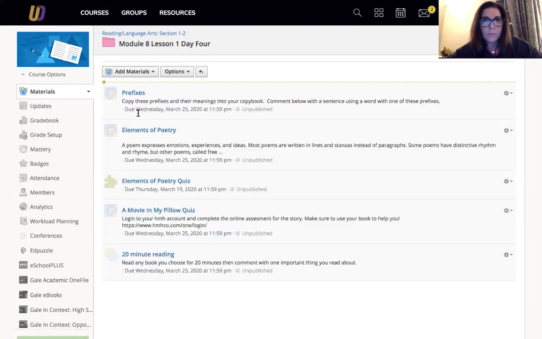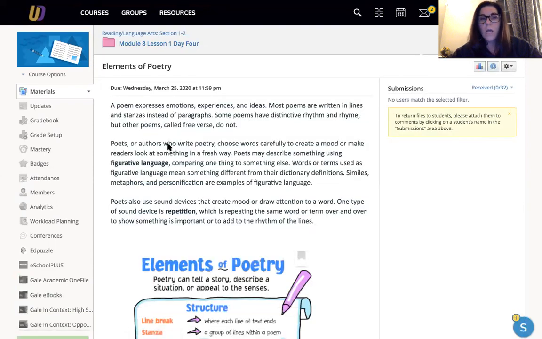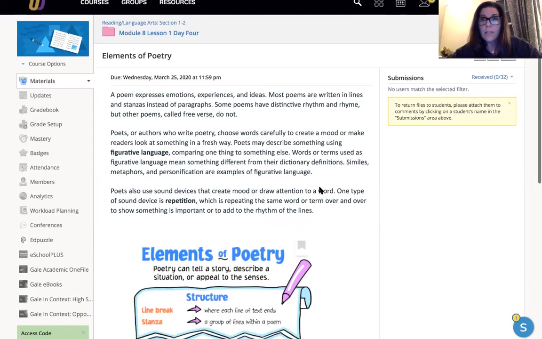Okay, so after you do prefixes, our skill today is on elements of poetry. Poems express all kinds of things like emotions, experiences, and ideas, and a lot of them are written in lines and stanzas. They're not written in paragraphs the way stories are. Some of them have rhyme and rhythm, and others don't. They're called free verse. Okay, so poets and authors who write poetry, they choose their words carefully to kind of make a mood or to make the readers look at something in a fresh way.